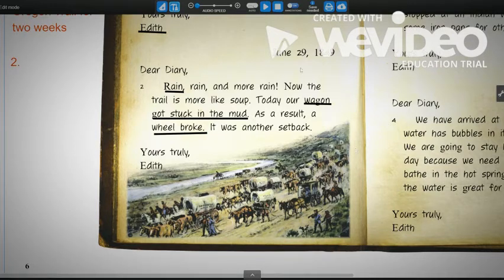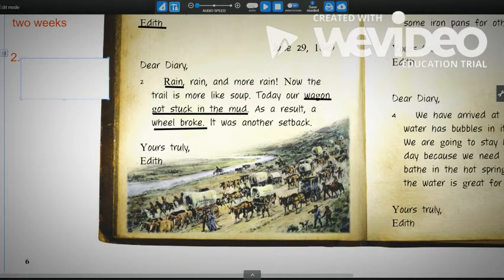So taking our underlined information, go over here to our annotation section, and we're going to write down a note of what important thing happened. So first, it rained a lot, and the trail got muddy.